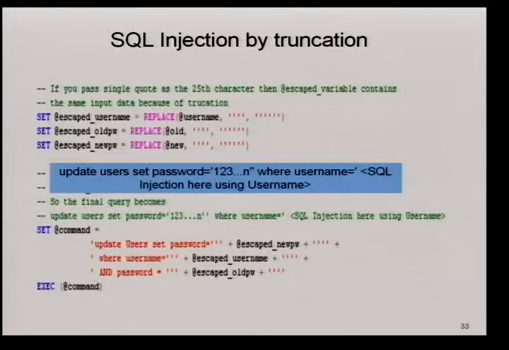So that's exactly update users set password equals to single quote. This is the data that we passed, and the second single quote is the one that's hard-coded by the developer. Space where space username equals to. This entire stuff becomes your new password, and just like before, you have the ability to inject SQL code using the username field. So in this case, basically you have the ability to inject SQL code by truncating the command, by truncating the variables.